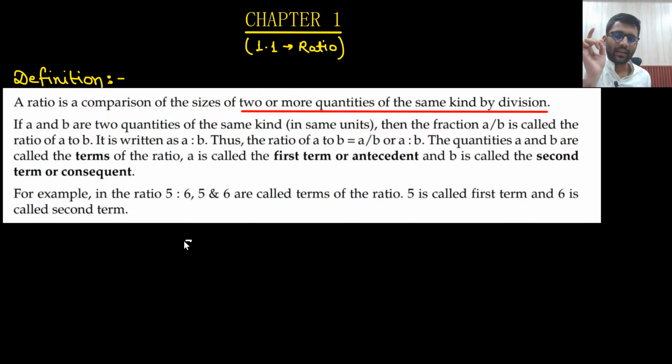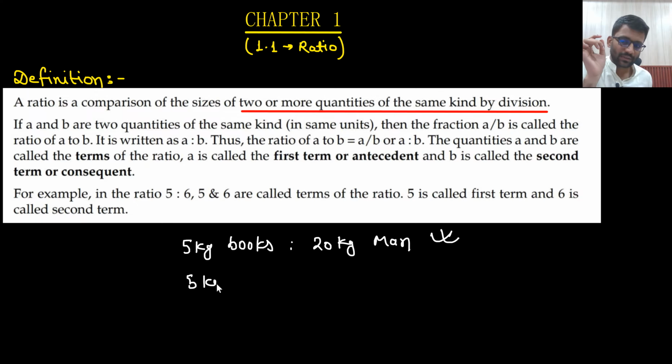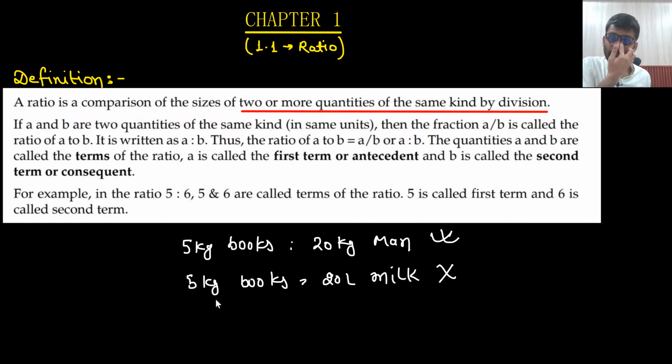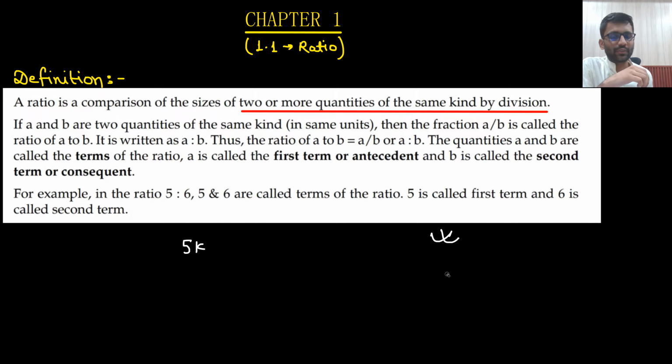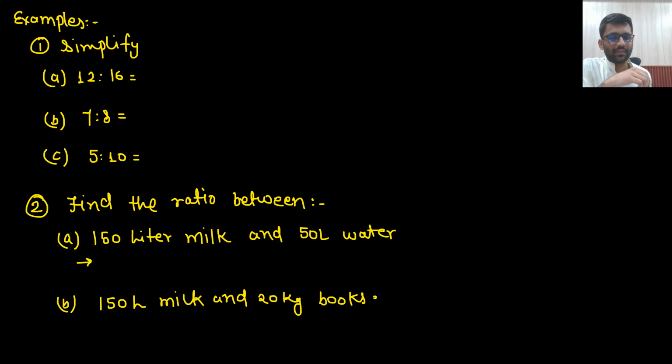Let's just say I take a ratio between 5 kg books to 20 kg men. So this ratio is defined. If I say 5 kg books and 20 liter milk, there is no meaning of this ratio. This has the unit kg, this has the unit liter. So there is no meaning of this. Both should be of the same kind, then only is ratio defined.